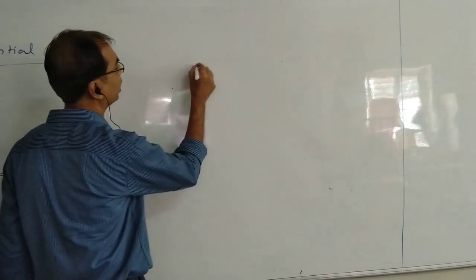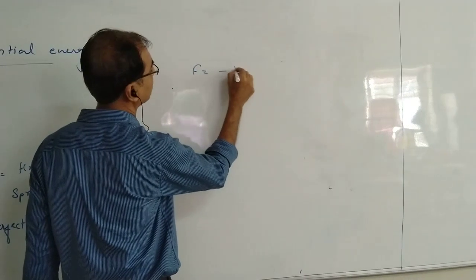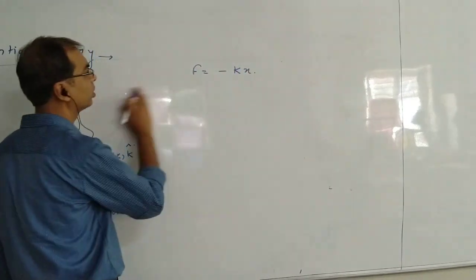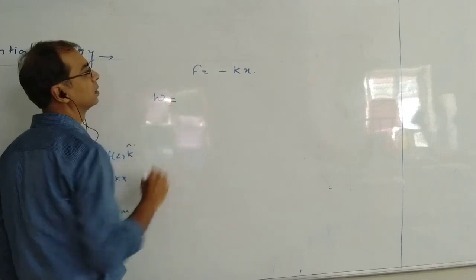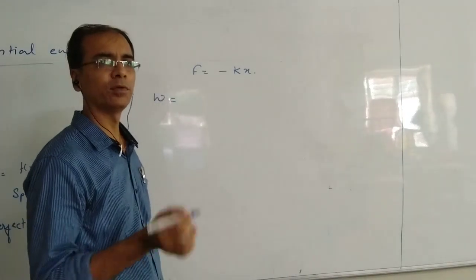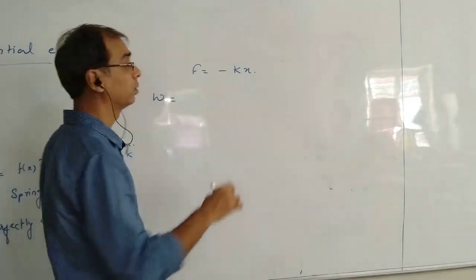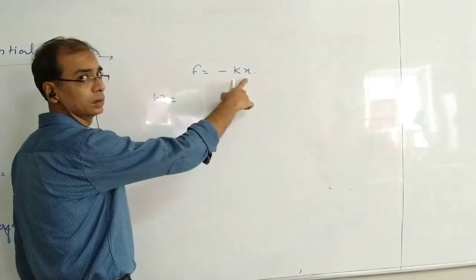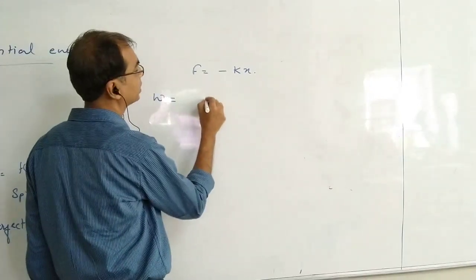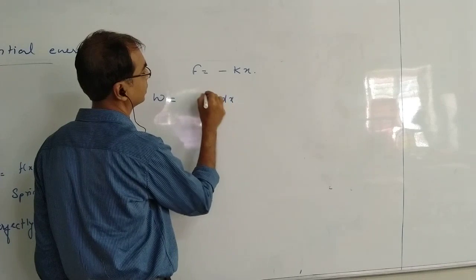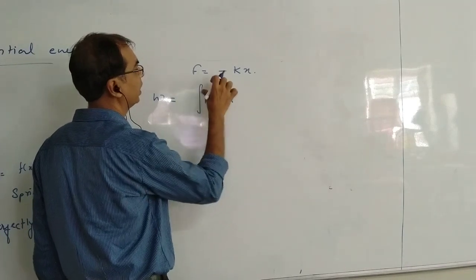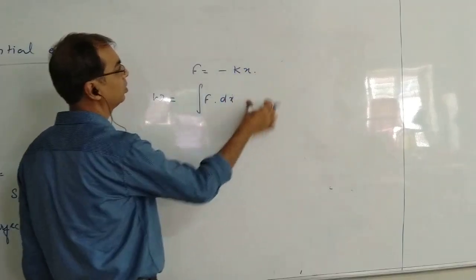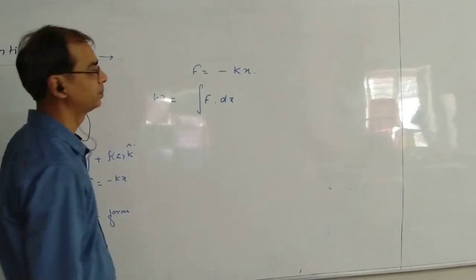Now spring force, we already have written that F is equal to minus kx. So if we are going to talk about work done in this case, we have to integrate. Why? Because force is variable. So we will be writing it as F dx. We write it like this only because we are talking about the magnitude at the moment.